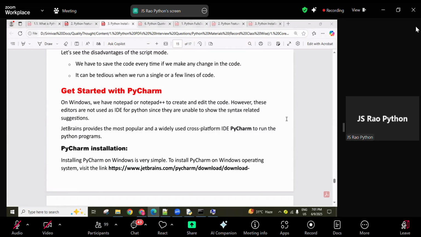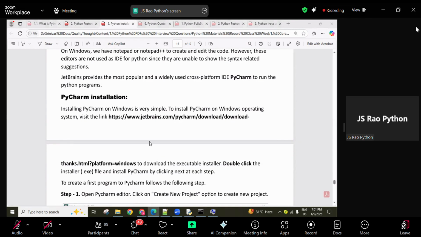So in real time, guys, I'm using PyCharm Professional. PyCharm Community we can use only for pure Python related work, and if you want to do Python with web development, you use PyCharm Professional. We are going to download and install it, or VS Code also we can use, no problem. Most of the time we use these two, PyCharm and VS Code. In our session I'm going to use PyCharm, and if you already have knowledge of other IDEs you can use that, that's your wish.